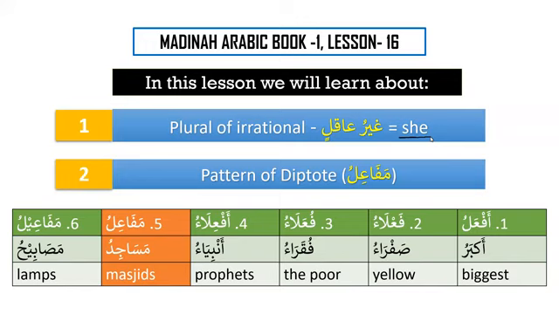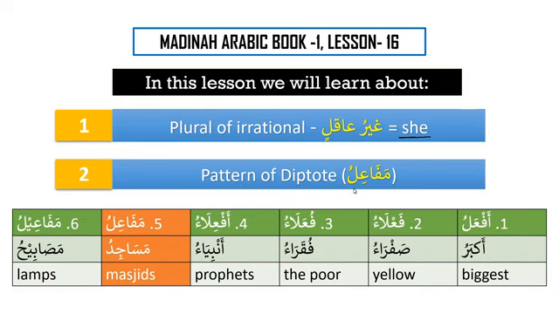In the previous lessons, we have discussed that there are two types of creations, aqilun wa ghayru aqilin. Aqilun are three. Do you remember what are those? Humans, angels, and jinns, right? So we have learned that humans, angels, and jinns, they are aqil, and they are rational, and the rest of the creations, they are irrational beings. They are called ghayru aqil. And one of the patterns of diptot, or the noun that is partially flexible, is mafa'ilu.